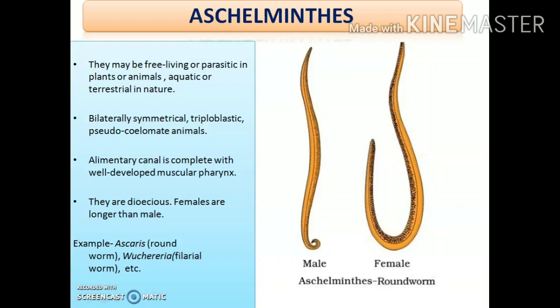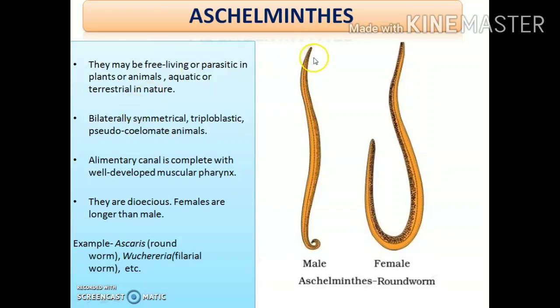So they are either aquatic or terrestrial in nature. The next is bilaterally symmetrical. They are bilaterally symmetrical, which means that you can only divide the animals into two equal and similar halves, that is, the right half and left half, by dividing it only along one longitudinal plane, that is one plane.